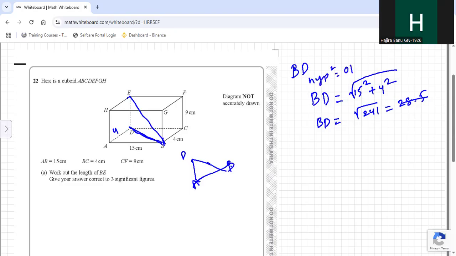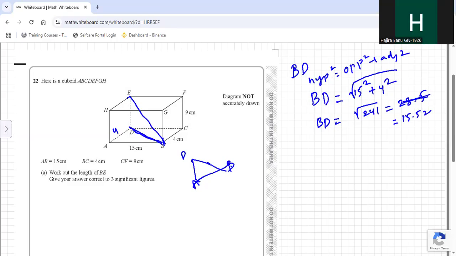Hypotenuse square is equals to opposite square plus adjacent square. So BD equal to square root of 15 square plus 4 square. BD equal to root 241. Tell me root 241. 15.52 is your BD value.